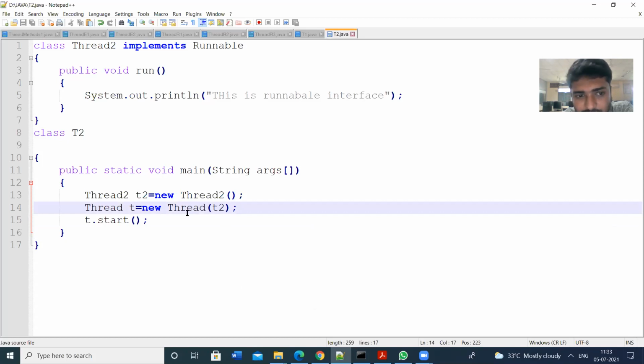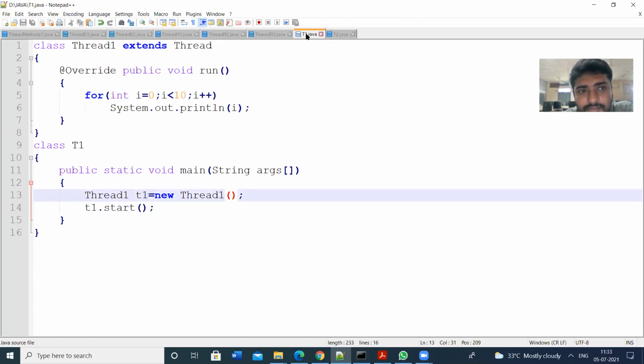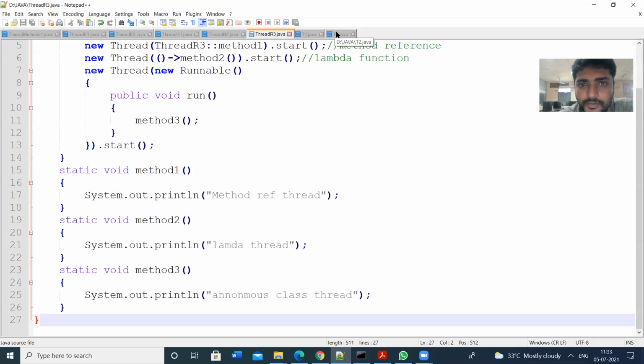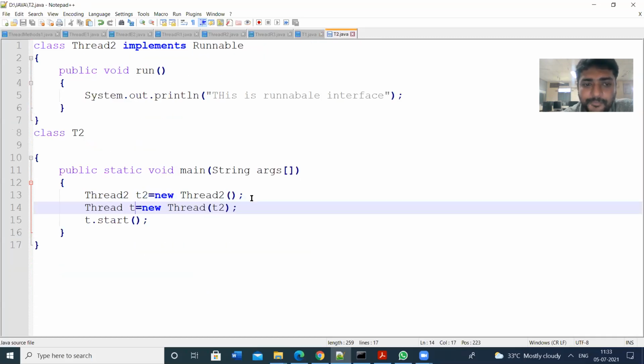So this is the difference: by using the class, we don't need two objects, but by using the Runnable interface, there is a need to create two objects. That is the difference between the implementation by using the class Thread and by using the interface Runnable. There is a slight difference.